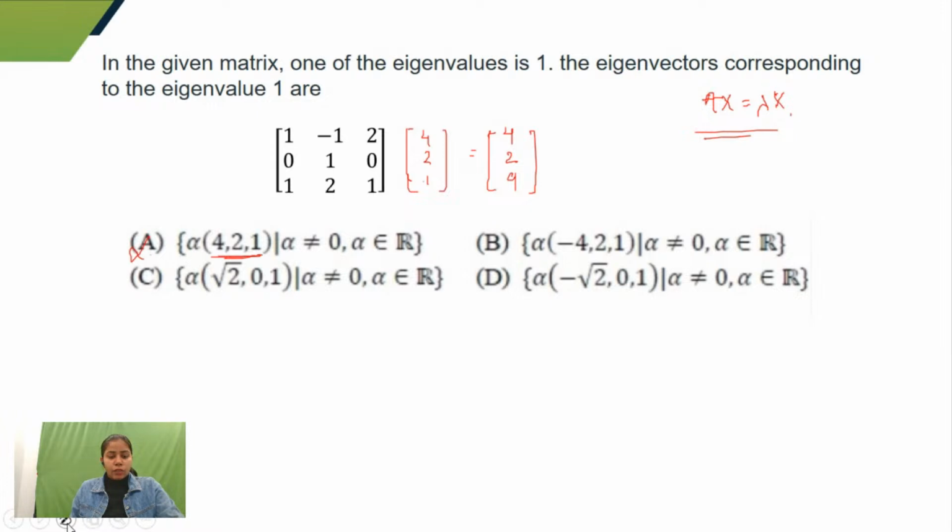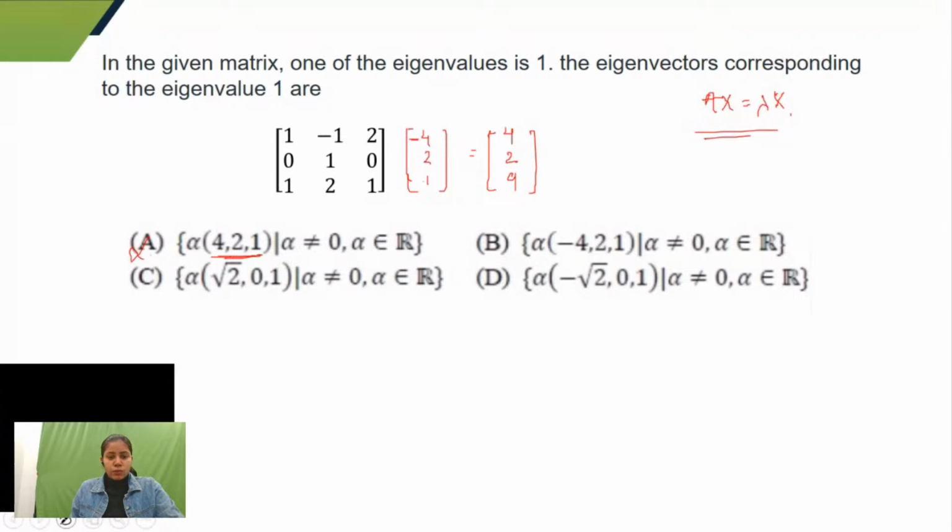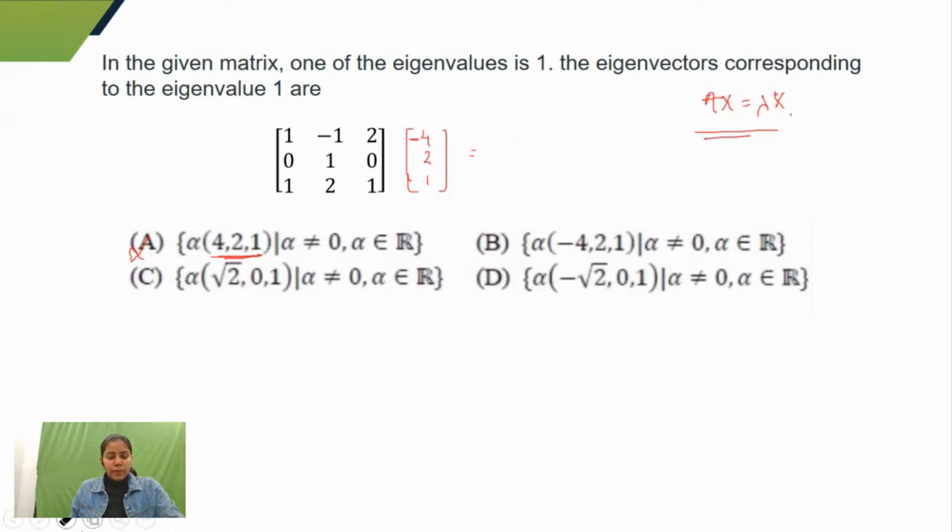So that's why this is not an eigenvector. Then I'll go for option B. Option B is (minus 4, 2, 1), right? Let's see if minus 4, 2, 1 works for this or not. If I multiply minus 4, 2, 1, what would I get? Minus 4 minus 2 plus 2, so we'll get minus 4 here, and this will become 2. And if I multiply minus 4 plus 4 and 1, that would give me 1 here. So you can see that I can write this as 1 into (minus 4, 2, 1). So it is forming A into x is equal to lambda into x. So option B is correct, right?